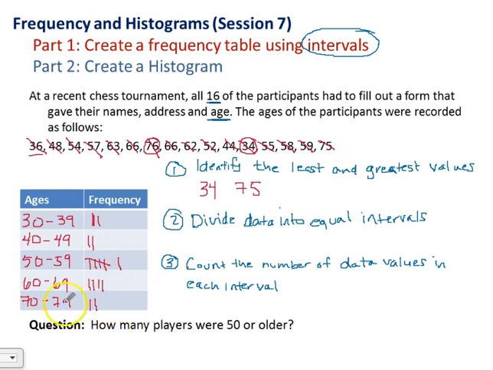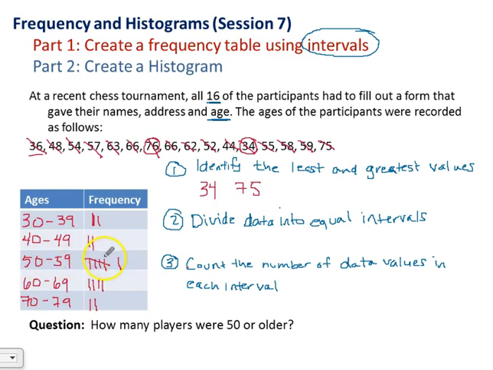So now I can see that a majority of my players are falling in that age range from 50 to 59. And I can see patterns a little bit more clearly rather than just looking at a list of numbers. So I might be able to use my frequency table to answer questions like this. How many players were 50 or older? So instead of looking and counting, what I can do is look at my frequency chart.